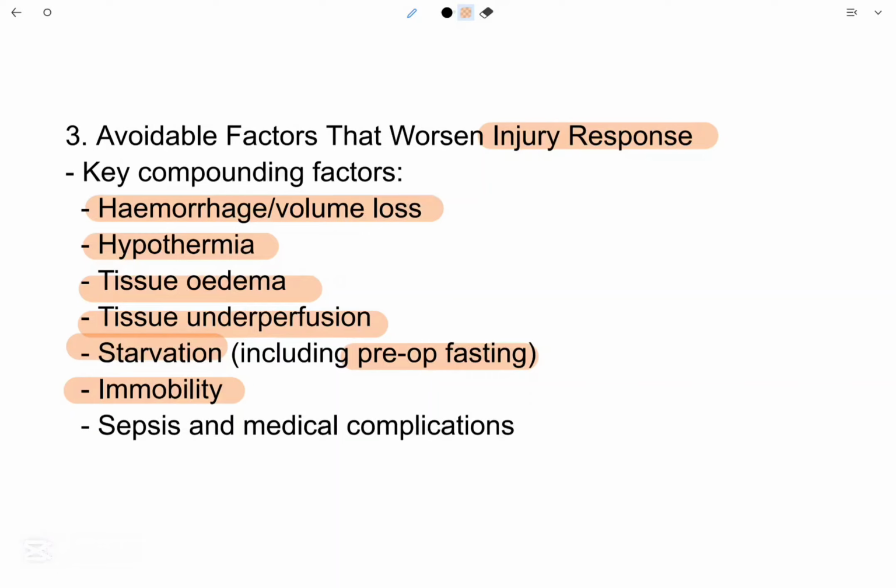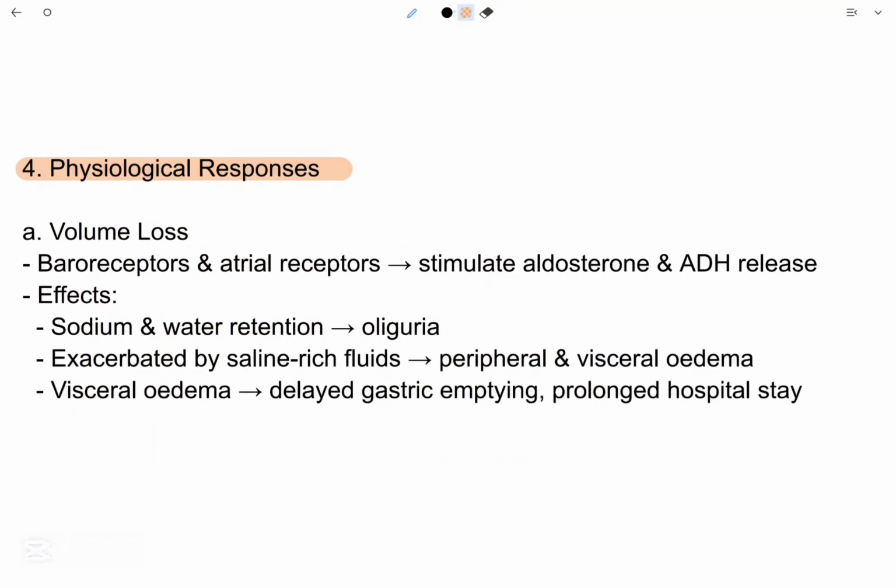Immobility, sepsis and medical complications. So these are avoidable factors that worsen tissue injury. Physiological response to volume loss: baroreceptors and atrial receptors stimulate aldosterone and ADH release. The effects are sodium and water retention, which leads to oliguria, or decreased urine output. Oliguria is very low urine output.